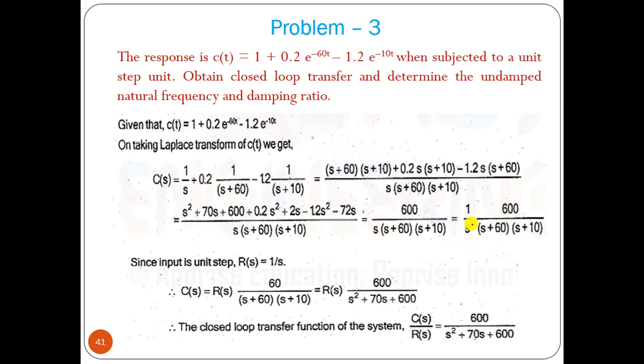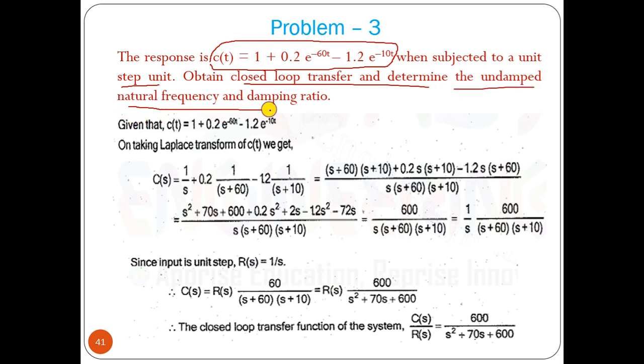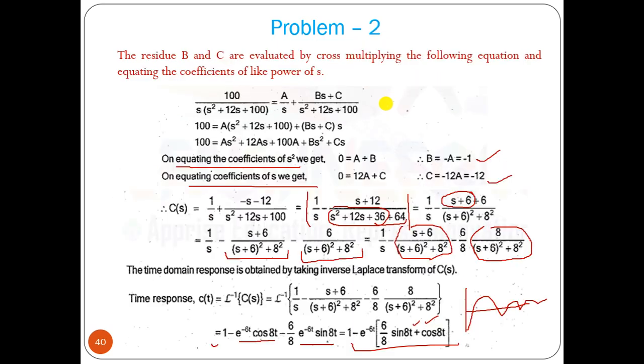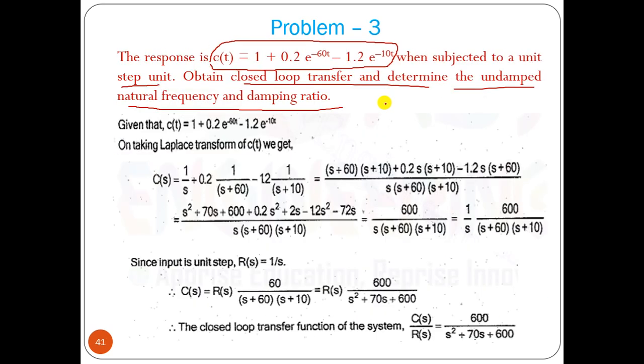Now let us solve another type of problem, where the response c(t) is given when subjected to a unit step input. Obtain the closed loop transfer function and determine the undamped natural frequency and damping ratio. That means from the response we have to find the transfer function. Previously, from the transfer function we found the response. Now, if c(t) is known, we have to apply its Laplace transform.